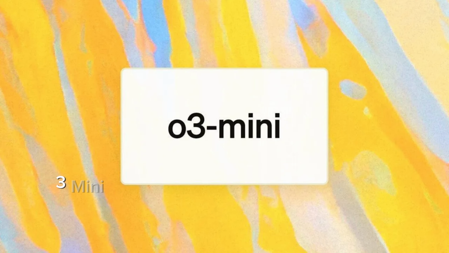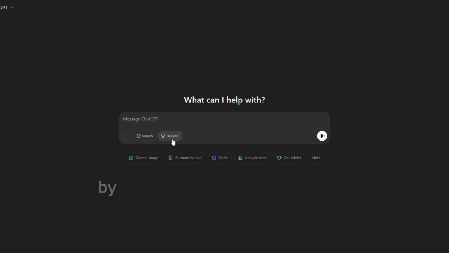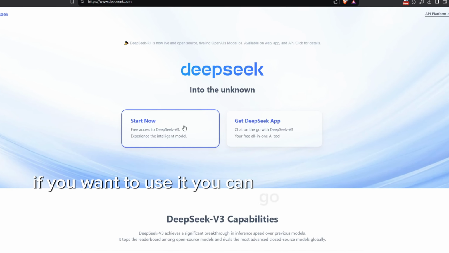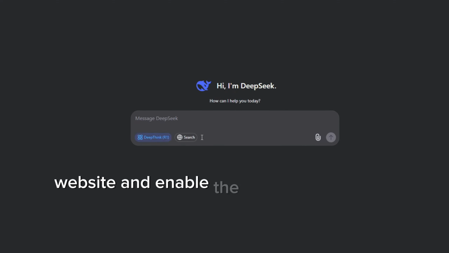So the model I'm talking about today is called OpenAI O3 Mini, and you can try it for free in ChatGPT by enabling the reasoning feature. The same goes for DeepSeek R1. If you want to use it, you can go onto the DeepSeek website and enable the deepthink option.